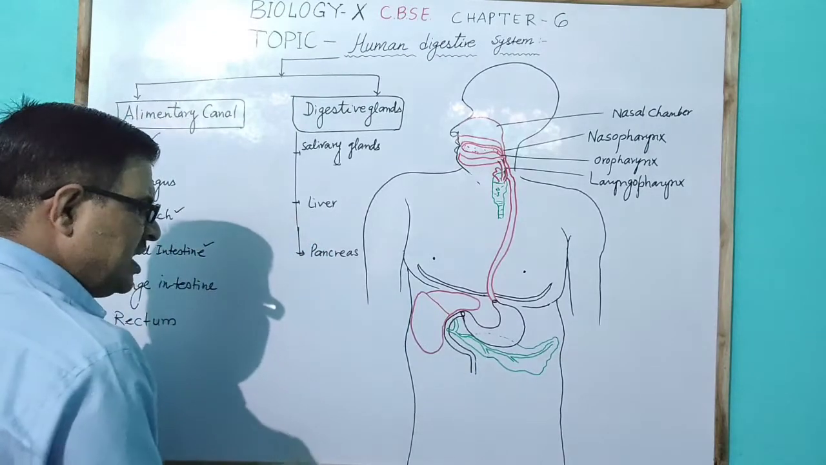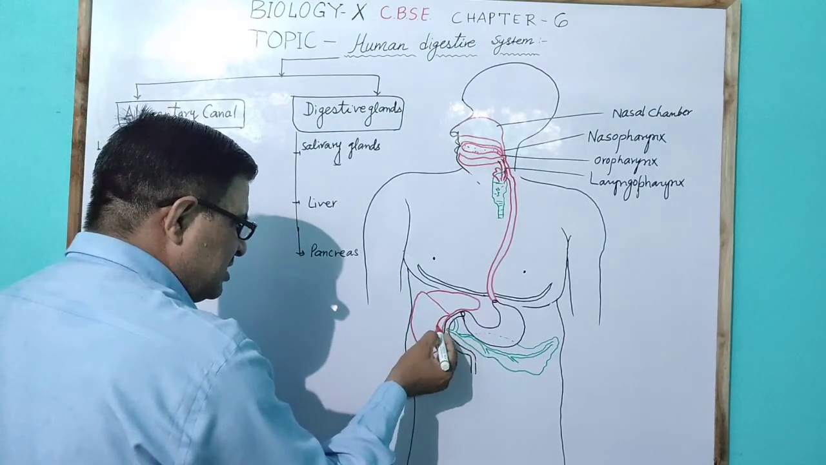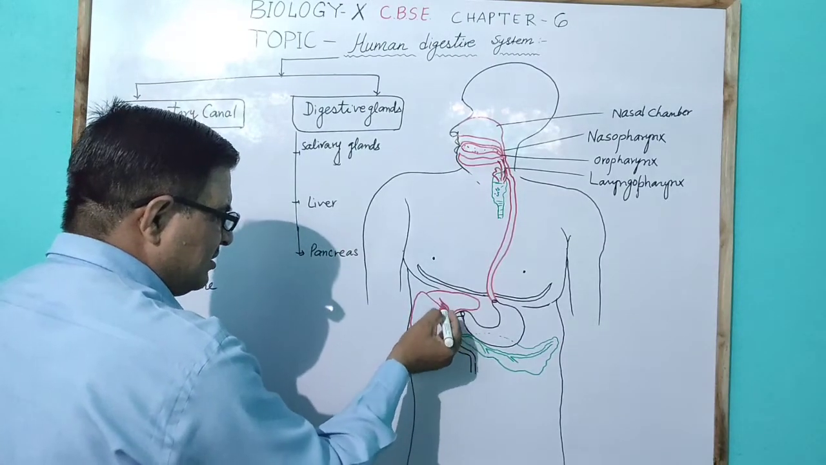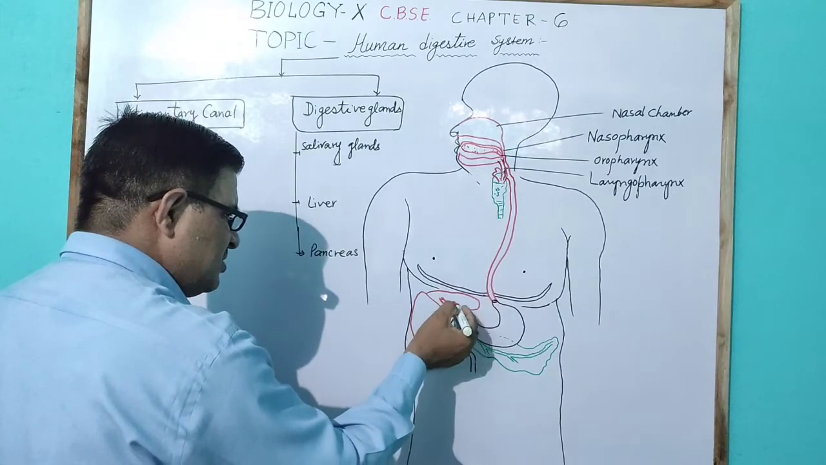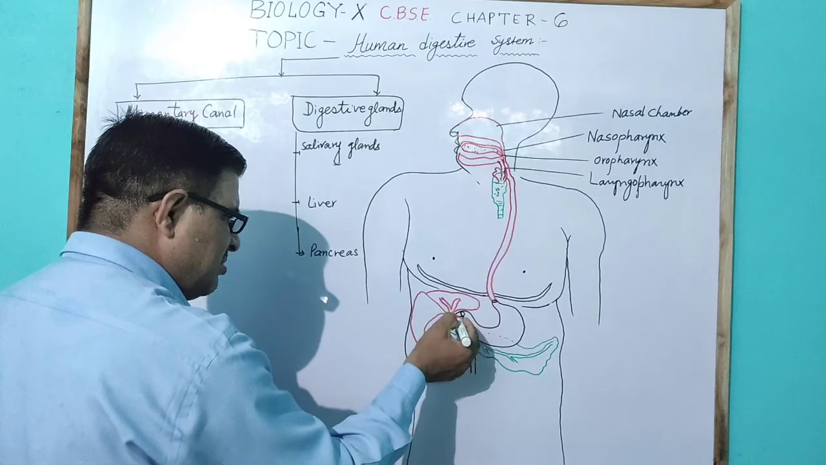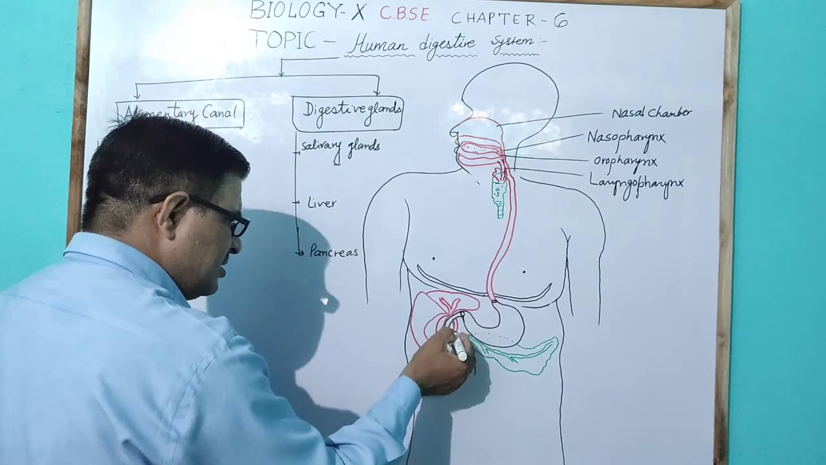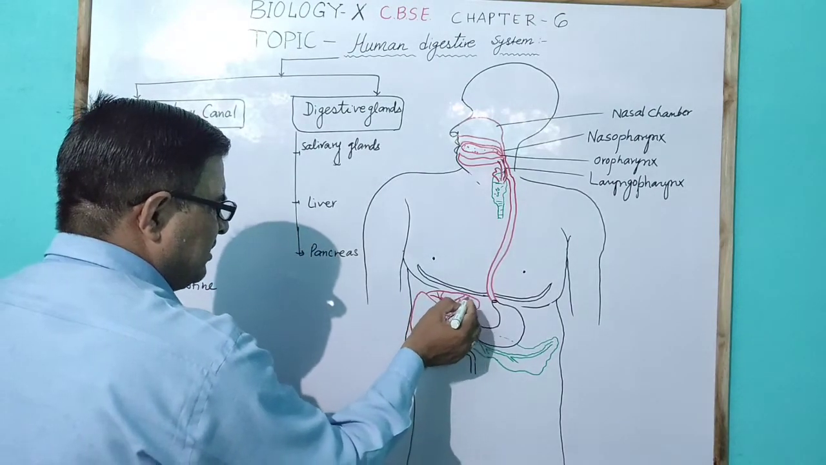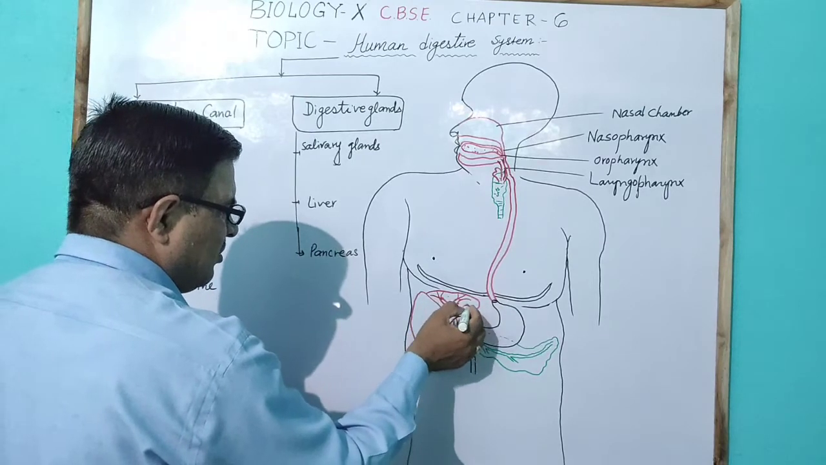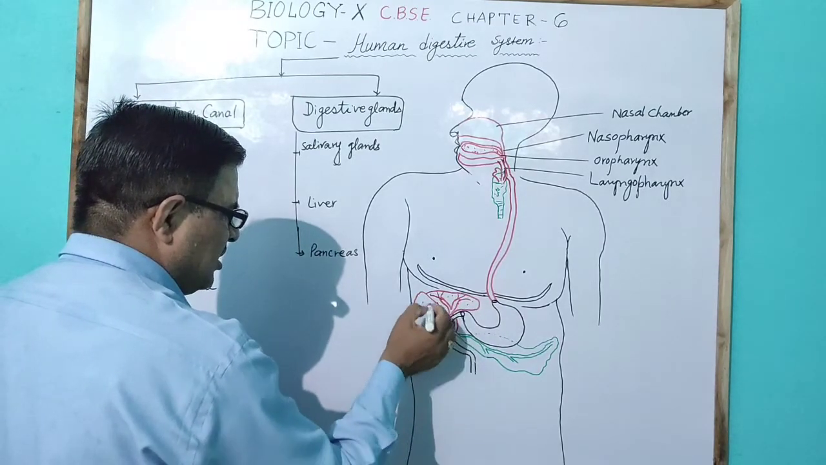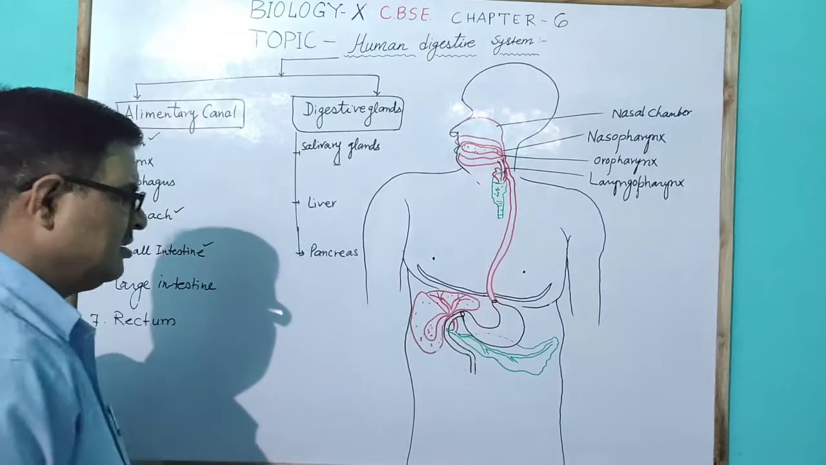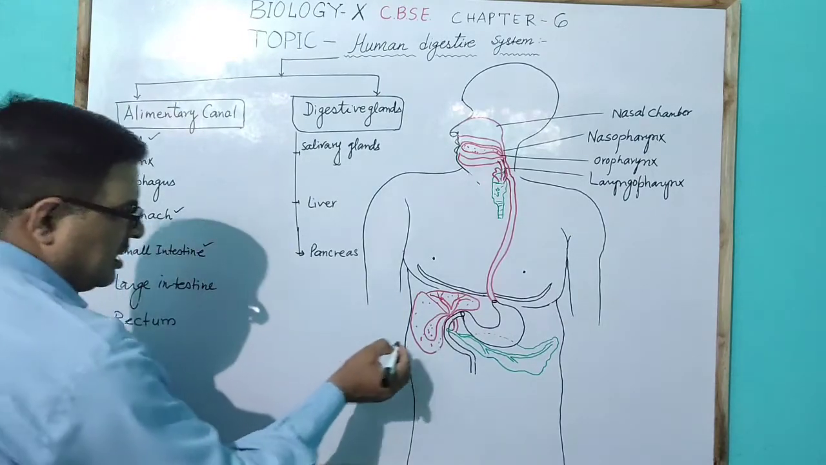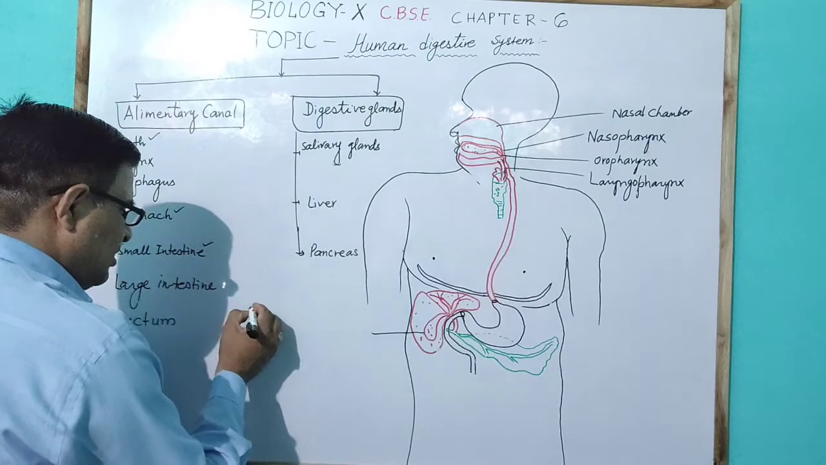This is the liver, which has a small bladder-shaped structure called the gallbladder. The gallbladder has a duct, and this duct joins with the hepatic duct, and then combines with the common duct. The bile juice is collected here in the gallbladder.